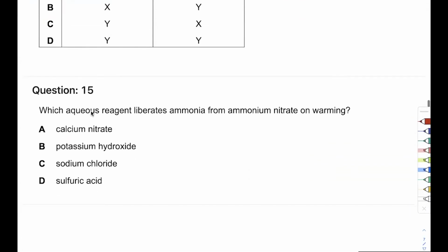All right. Which aqueous reagent liberates ammonia from ammonium nitrate? I really like this question when I saw it because it's questioning our idea of what ammonium salts are. Remember, what is ammonium ion? It's very interesting because ammonium ion is a forced marriage of hydrogen and ammonia. That's it. The situation is that ammonia has bonded with hydrogen ion. Why it does that? That's dative bond.